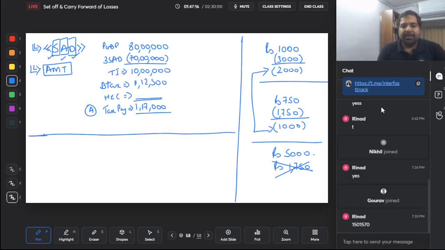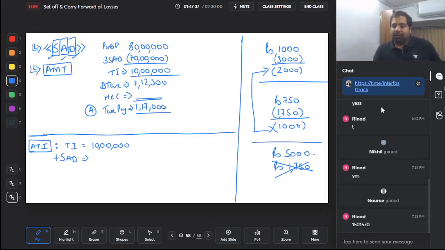They say, let's calculate your adjusted total income. How do you calculate your adjusted total income? Take the total income which you already have, which is 10 lakhs. How did you get such a low total income? Because of the deduction. So reverse the deduction. Whatever deduction you have taken, you reverse it. So whatever specified business deduction or 10A deduction or 80JJA, QQB, RR deduction you've taken, you add it back. So I'm adding 70 lakhs back.